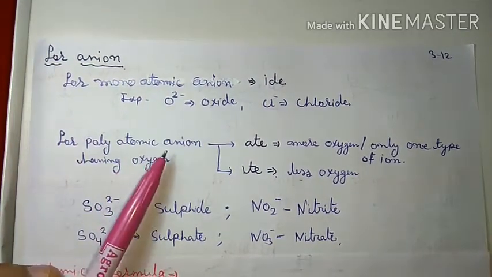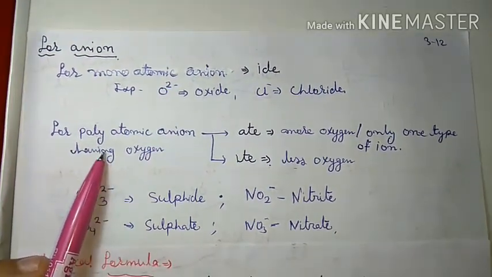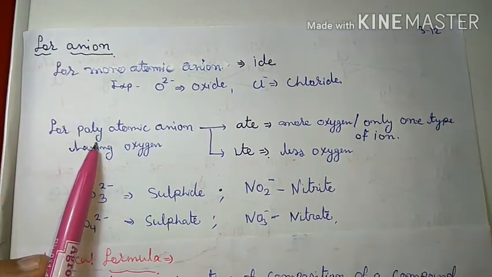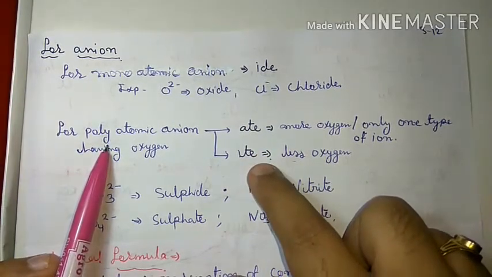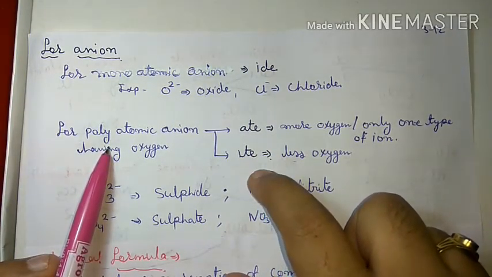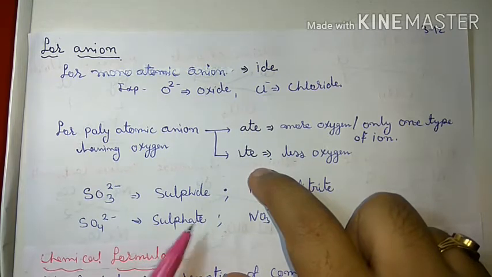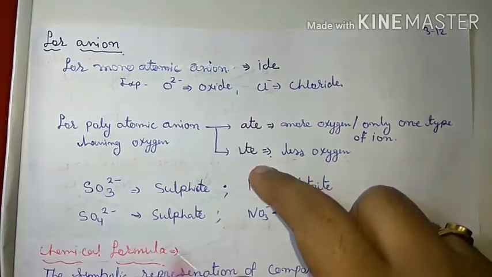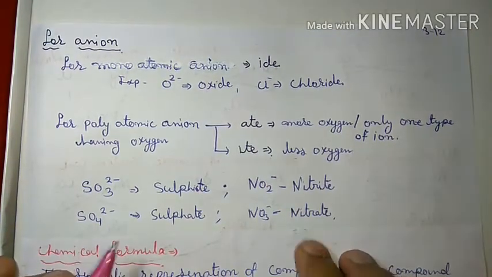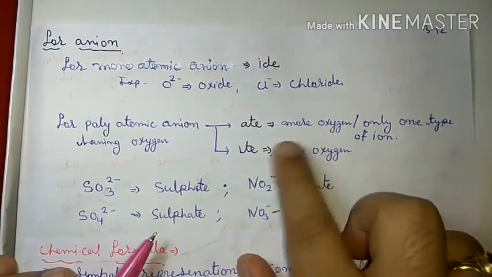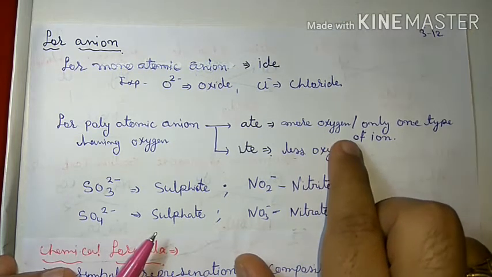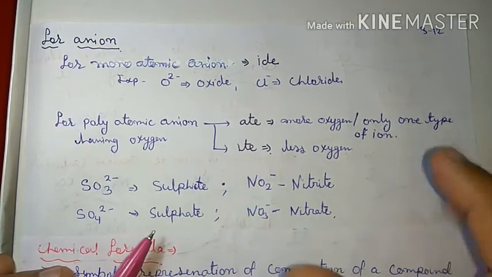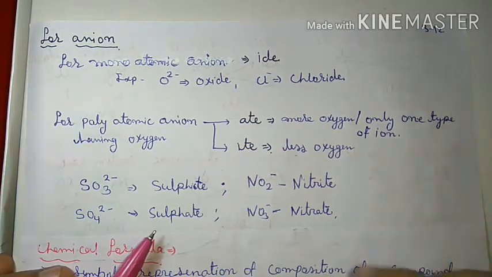For a polyatomic anion having oxygen, ate and ite are used. Ate is used when the condition has more oxygen, or only one type of ion is formed having oxygen, then ate is used.